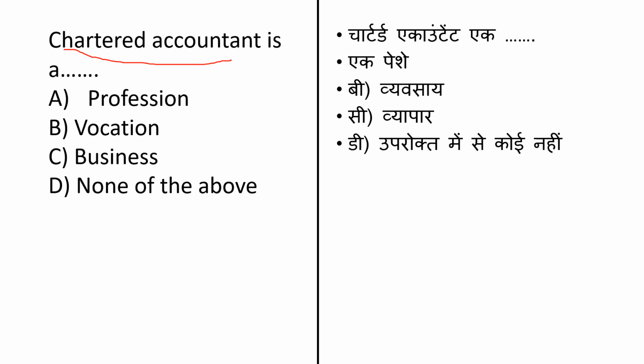In the United States, the equivalent to the CA designation is the certified public accountant, that is CPA. For this, the first option is profession, second option is vocation, third option is business, and the last option is none of the above. Chartered accountant is a profession. So the answer for this question will be option A.